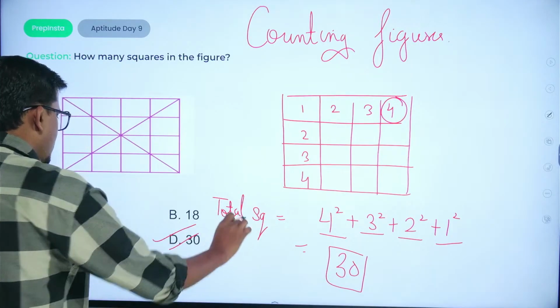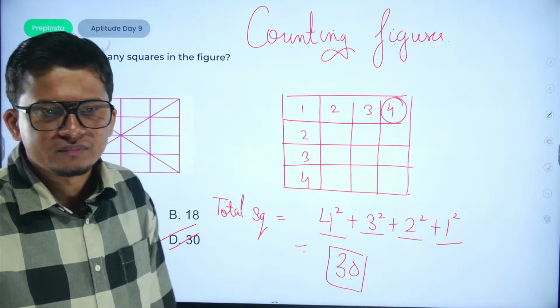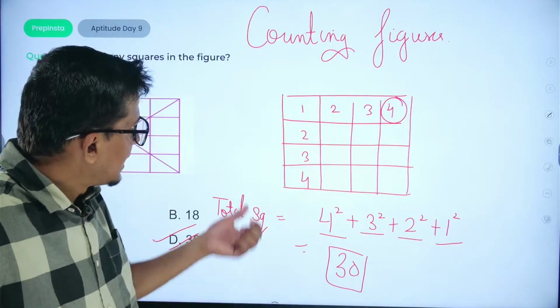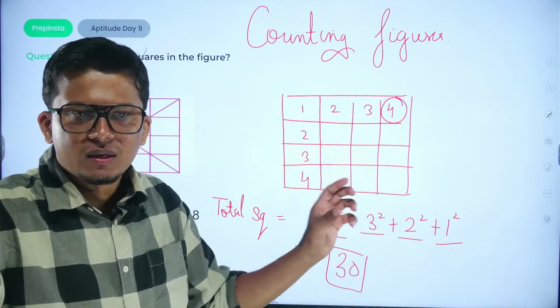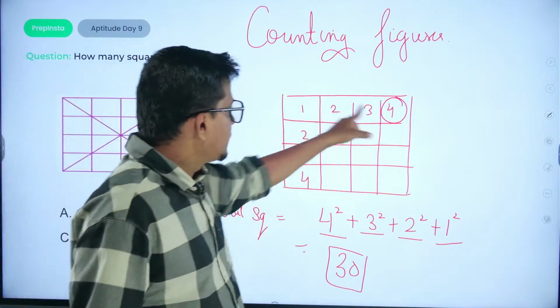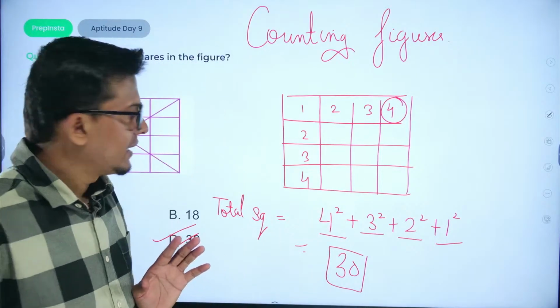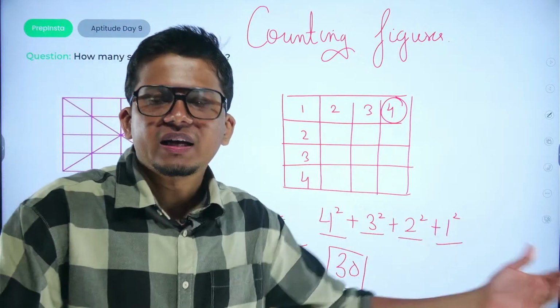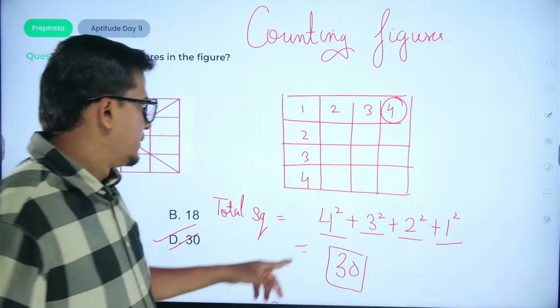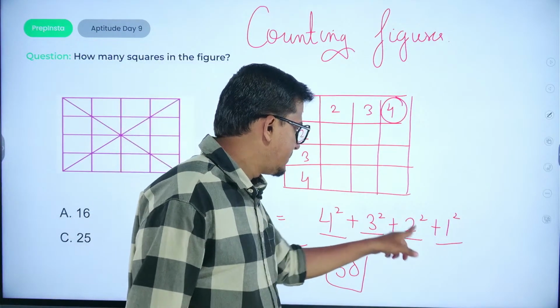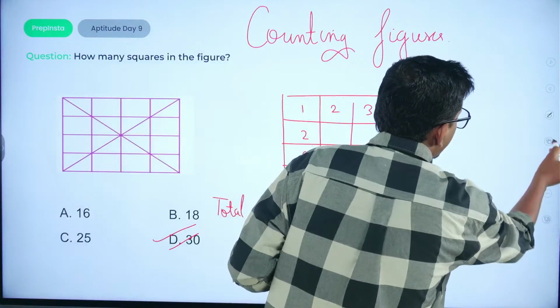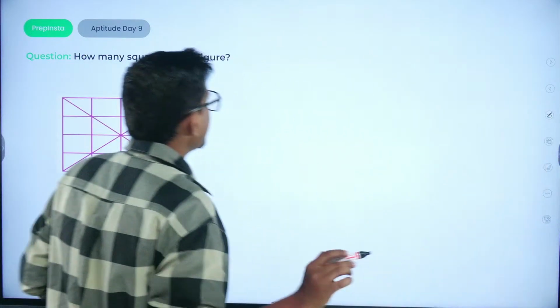So the answer would be option number D. All you have to take is the squares of the number of boxes. Maximum number was 4, now you come down to 1. So 4 square plus 3 square plus 2 square plus 1 square. Now if any figure is given, you can solve using this logic.